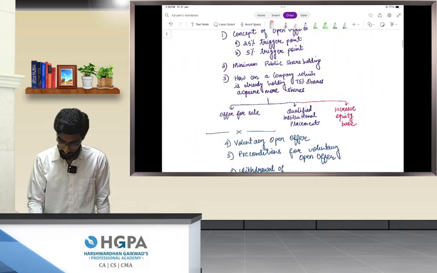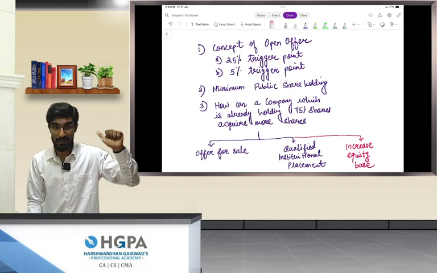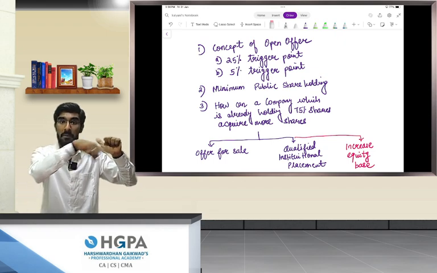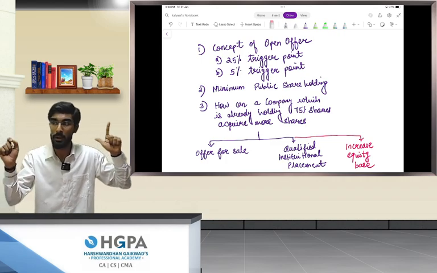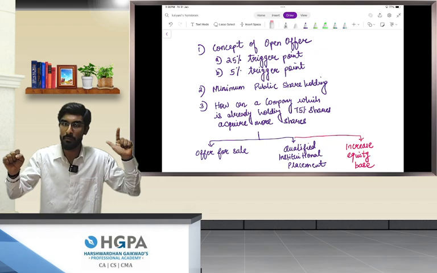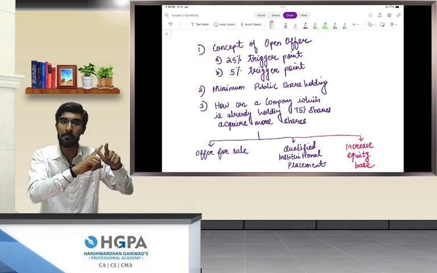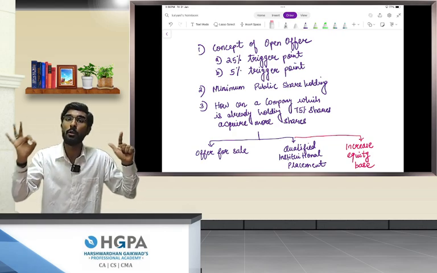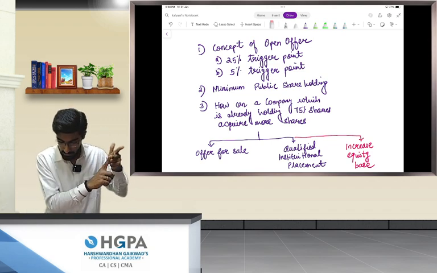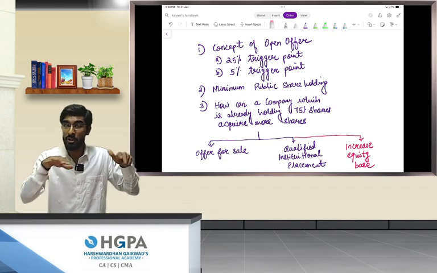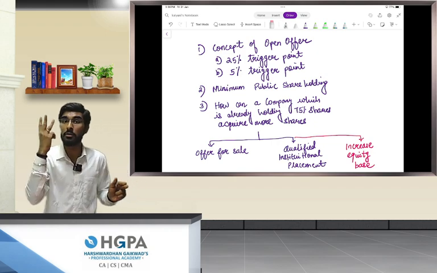Perfect. So, till now, three things we learned. Concept of open offer. Under that, 25% limit we learned, 5% limit we learned. Number two, public shareholding, minimum 25% should be there because public's money is involved, that is the reason why it's a listed company. That is why minimum public shareholding of 25% should be there so that the public will have some amount of control over the company. Number three, if an acquirer who's already holding 75% shares wants to acquire more shares, what are those three exceptions?